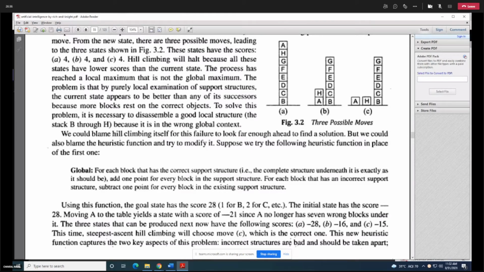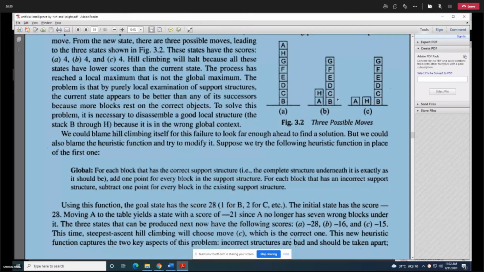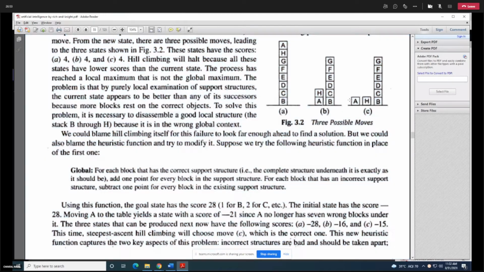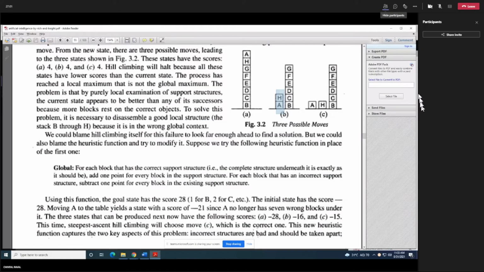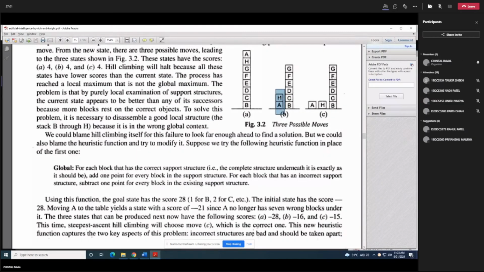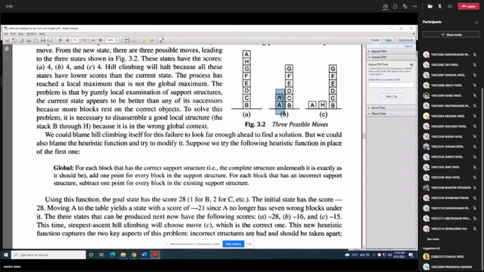And then for this third possible move, okay, here we are not considering this A and H. And for this A and H, you can consider A is exactly having the support structure, so you are adding plus 1 for the A. Here A was not having exactly the same support structure underneath, H was also not having the support structure underneath, so minus 1 for that point, if you want to consider in that manner.